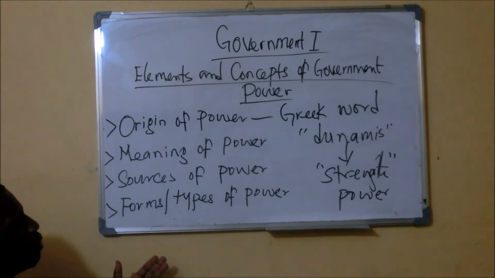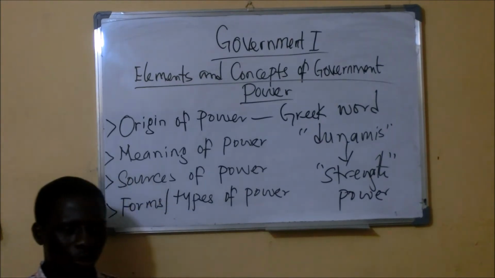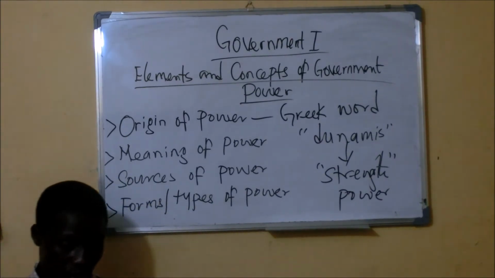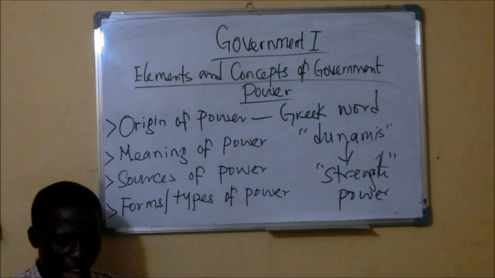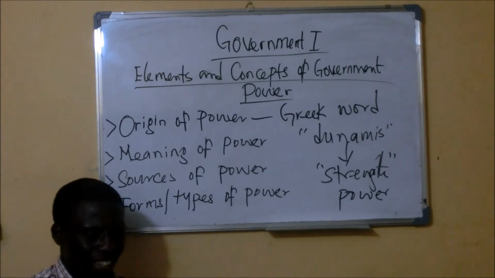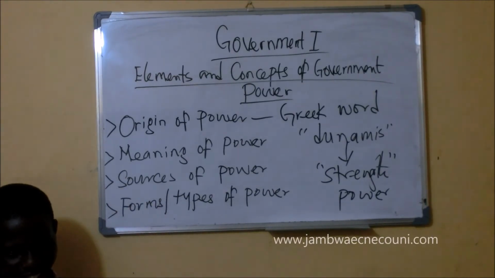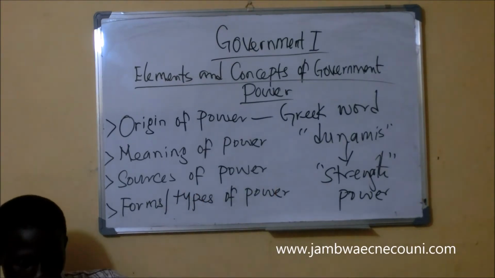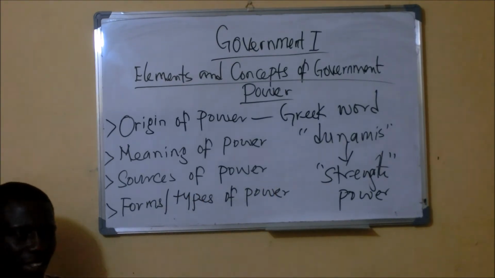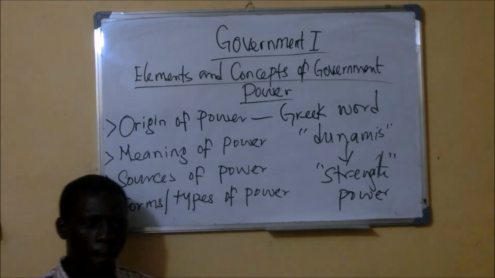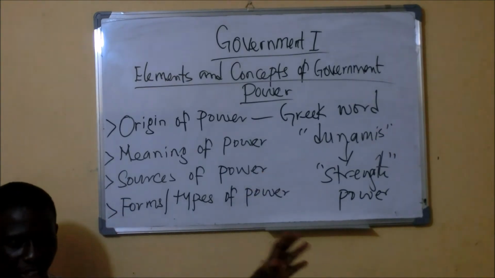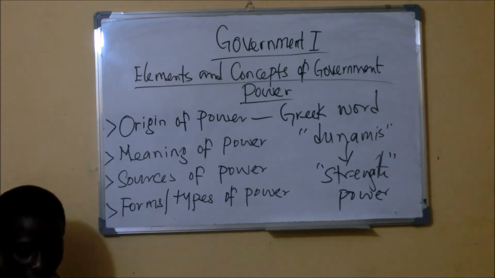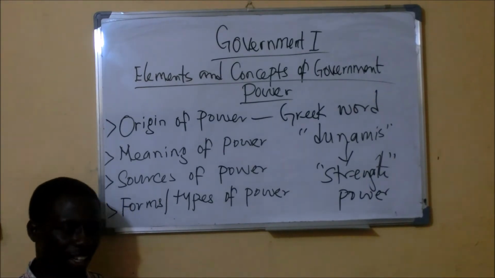Then, sources of power. We have the traditional source. When we say traditional source of power, it means that power can be inherited from father to son. In the traditional society, power is transferred from fathers to their sons. In traditional African society, like in kingship environments, queenship environments.